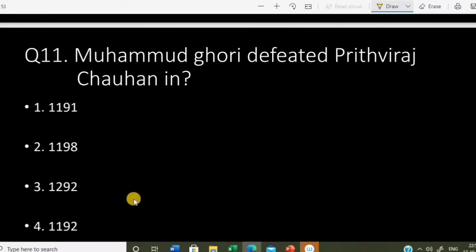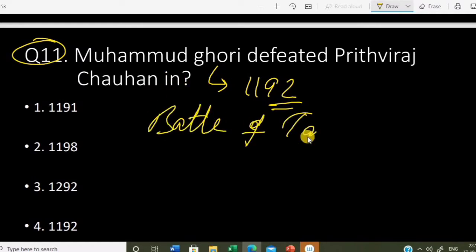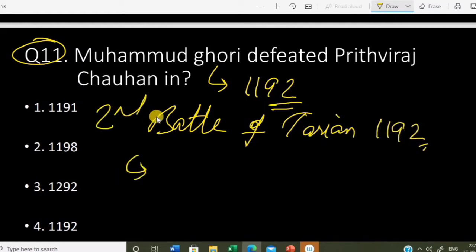Next question. Muhammad Ghori defeated Prithviraj Chauhan in. So Muhammad Ghori, he invaded India, plundered India many times. But finally in 1192, Muhammad Ghori defeated Prithviraj Chauhan in Battle of Darien, 1192. But before this, this was the second battle of Darien.